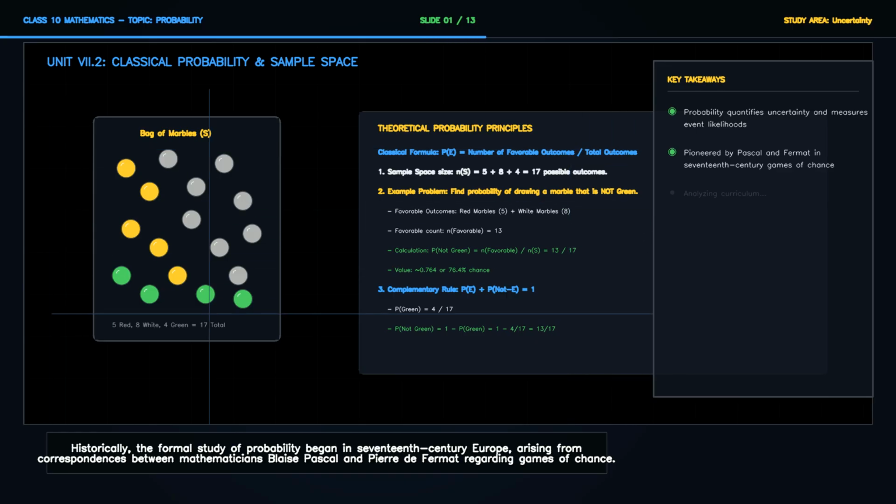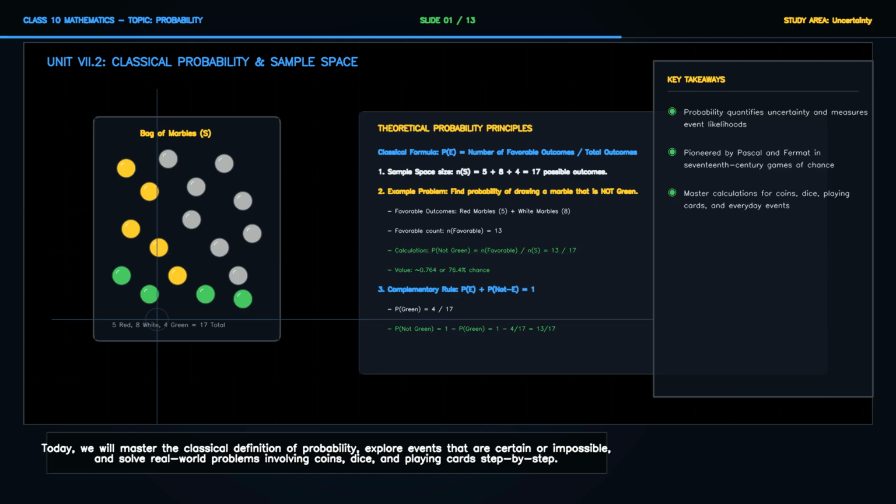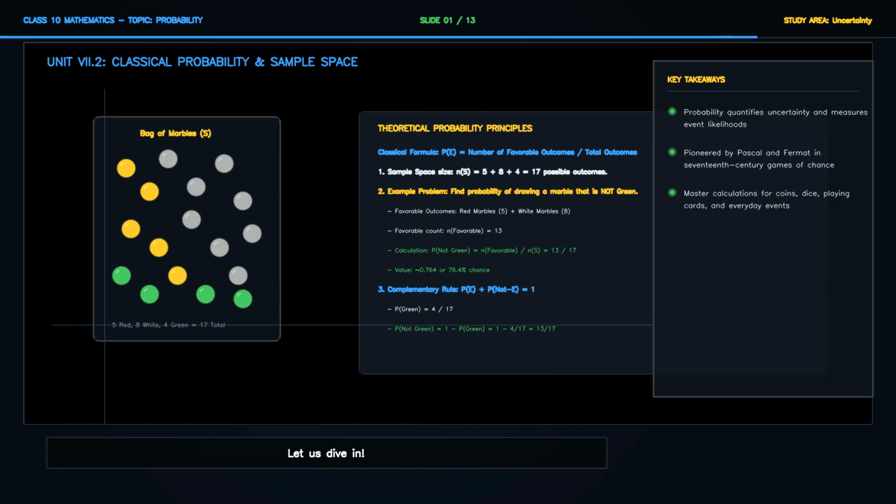Historically, the formal study of probability began in 17th century Europe, arising from correspondences between mathematicians Blaise Pascal and Pierre de Fermat regarding games of chance. Today, we will master the classical definition of probability, explore events that are certain or impossible, and solve real-world problems involving coins, dice, and playing cards step by step. Let us dive in.